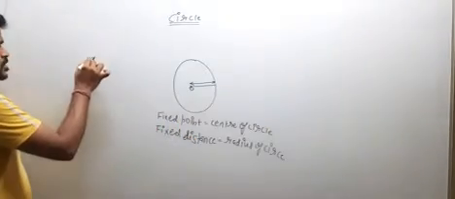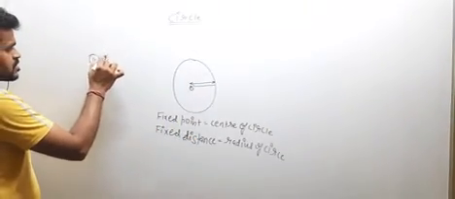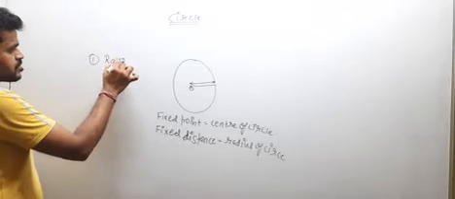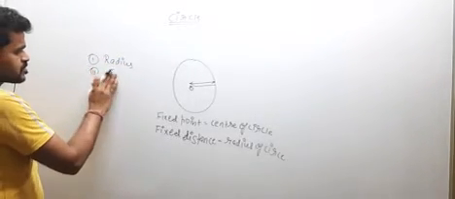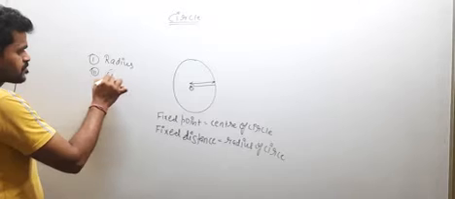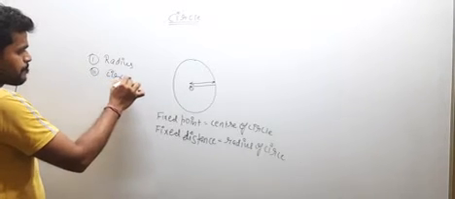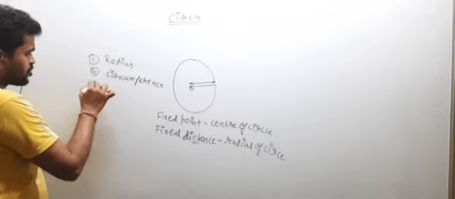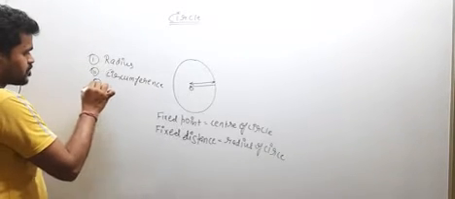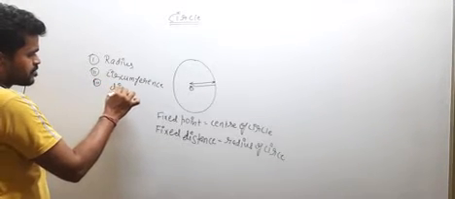In circle we will cover so many points such as radius. Second one is the circumference. Then we will discuss about the diameter. What is diameter?